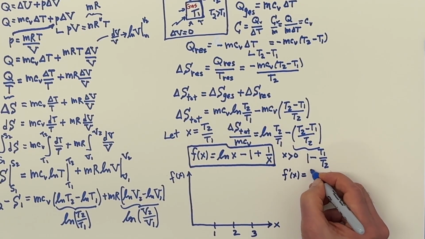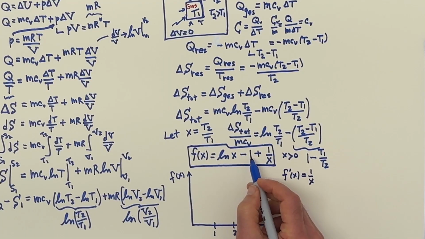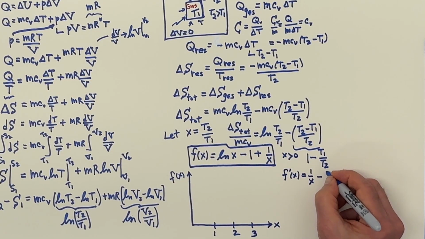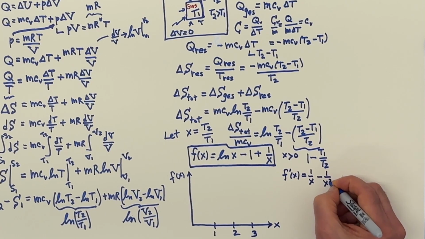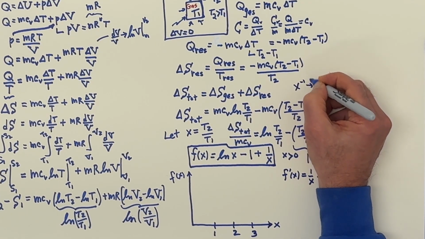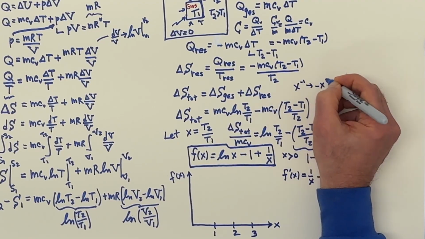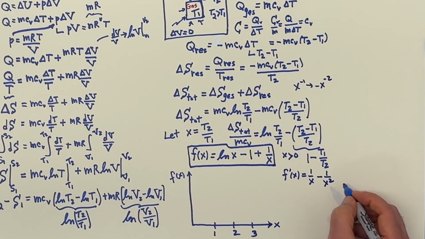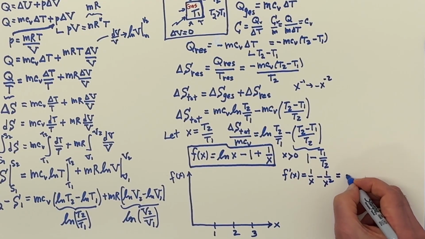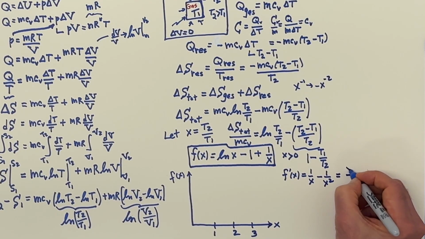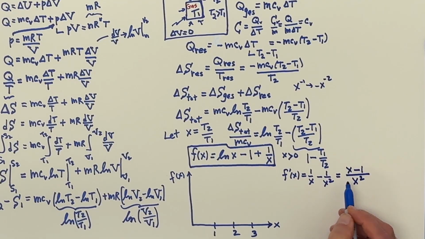The derivative of the log of x is 1 over x. The derivative of minus 1 is 0. And the derivative of 1 over x is minus 1 over x squared. Remember, for x to the minus 1, to take the derivative, you pull the minus 1 down and then subtract 1 from the exponent. Let's write this out. We have x squared in the denominator, and then x minus 1 in the numerator.